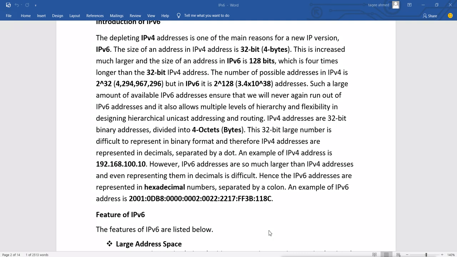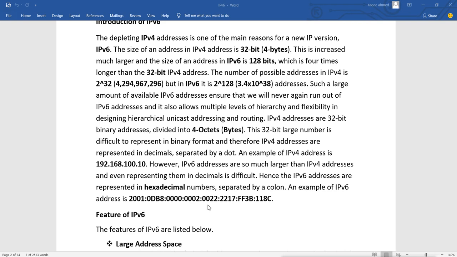Because IPv6 is 128 bits, it is very hard to represent in decimal, and binary is also difficult, so they made it in hexadecimal, but it is still a very large address. If you can see, it is still very large. It still has 8 parts of 16 bits, and each 16 bits is divided into 4 bits. So you have 4 digits in each part, and you have 8 parts in total. Still it is very big. So there is a way to minimize this address.